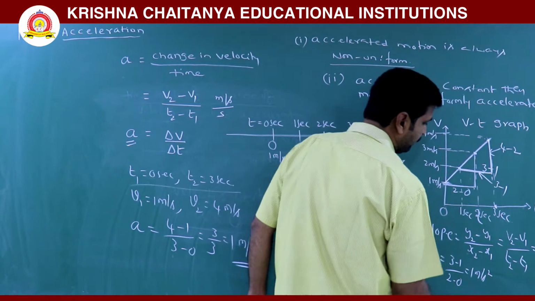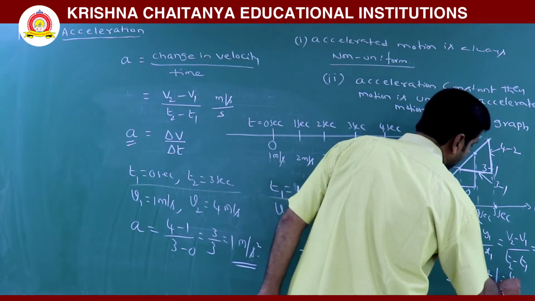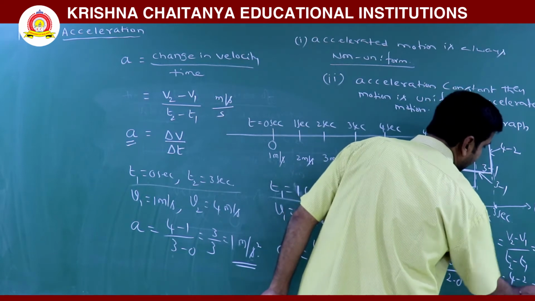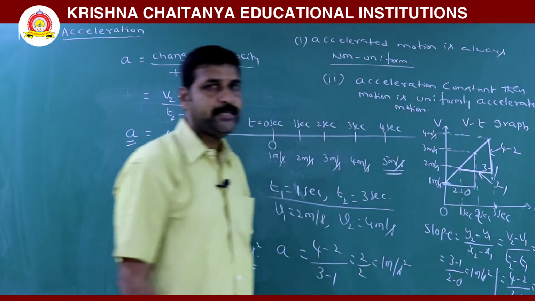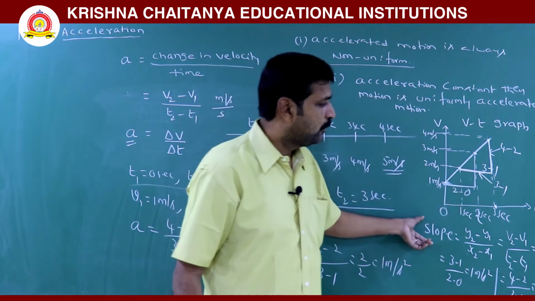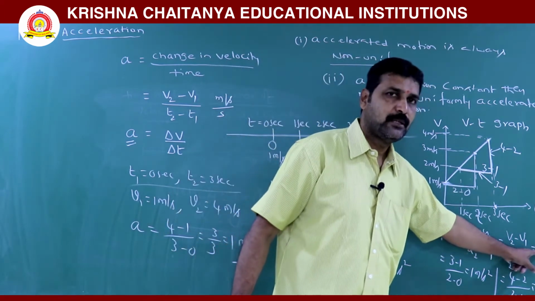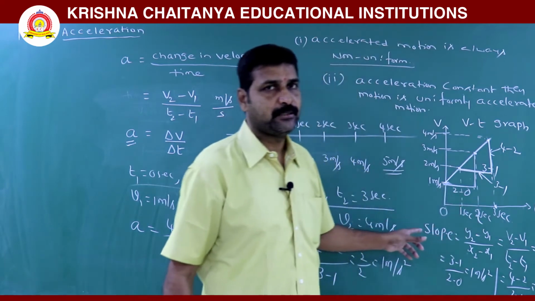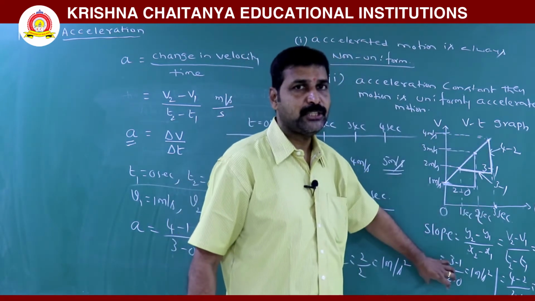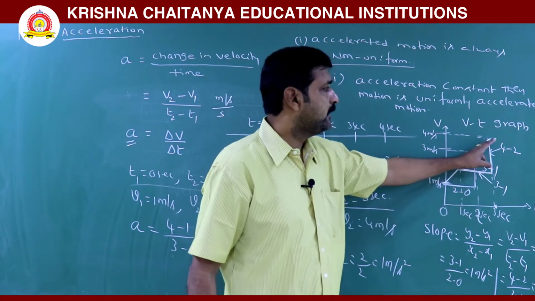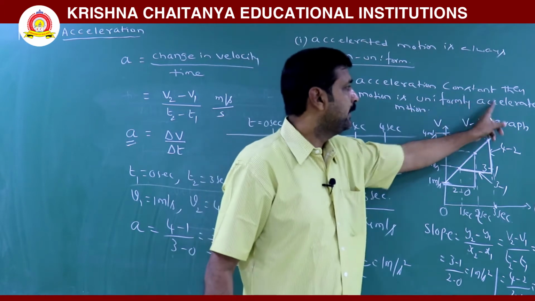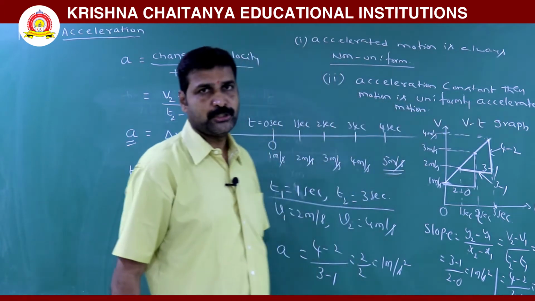Again it will be 4 minus 2 by 3 minus 1, 2 by 2. Again it is 1. That means everywhere slope is constant. That slope gives acceleration. So acceleration is constant. Velocity time graph for constant acceleration is a straight line. This is said to be uniformly accelerated motion.